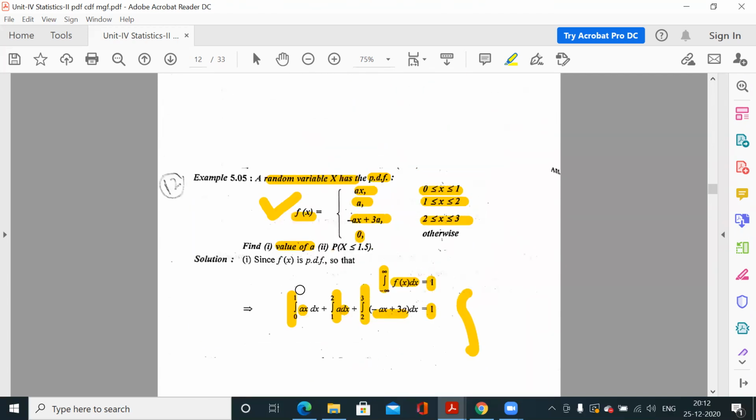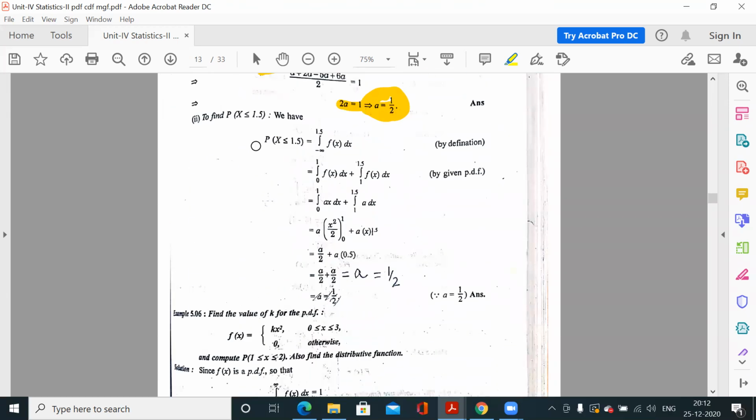Now the second question: what is the probability when x is less than or equal to 1.5? So the upper limit is 1.5, so the lower limit must be minus infinity. So the probability is the integral from minus infinity to 1.5 of f(x) dx. Now in this range, you have to apply the definition. So again, from minus infinity to 0, the function is 0. So leave that, skip that.